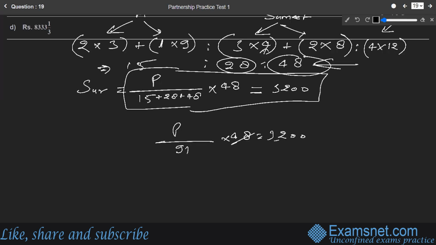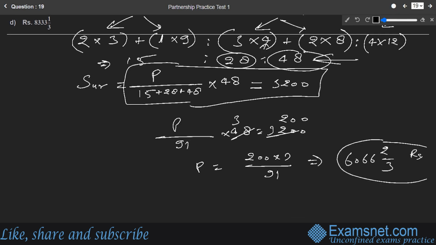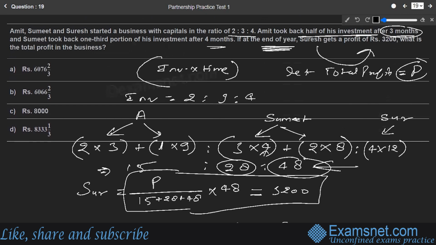We can cut these two numbers by 16. 16 3s are 48, 16 2s are 32, and 200. Then the P part comes out to be 200 into 3 by 91, which is ultimately coming out to be rupees 60,662 by 3. So this much is the total profit, coming out to be 60,662 plus 2 by 3. That is option number B, the right answer.